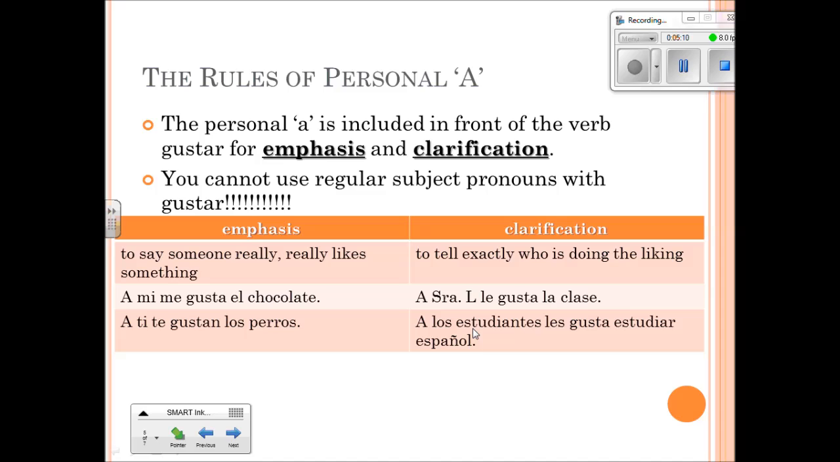And then for clarification is to tell who is doing the liking. So if you think of the bottom section of the verb chart, the le, usted and the ellos, ellas, ustedes forms, that indirect object pronoun could be indicating three different people doing the liking. So if we say, a Señora Lozano le gusta la clase, it just gives us a little bit more information about who's doing the liking instead of just le gusta la clase, because that could be Doctora Miller le gusta la clase. It's just more specific. A los estudiantes les gusta estudiar español. So the students really, really like to study Spanish.